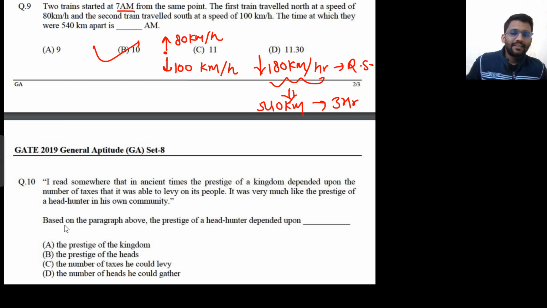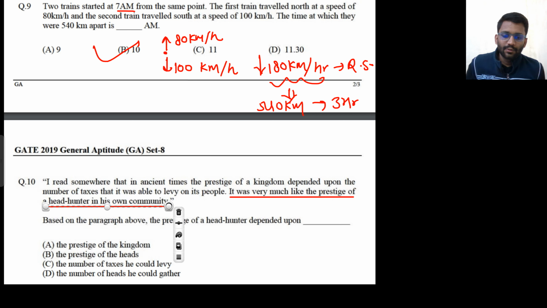It was very much like the prestige of a headhunter in his own community. So what do you understand by this line? So there is a community of headhunters.